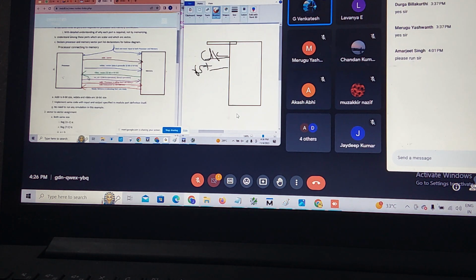Then what is input? Address. This is my processor. Address and write data. Then valid. These are my processor inputs. Output means, no. Input means only read data.